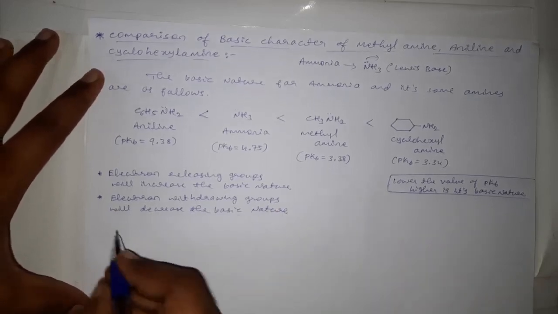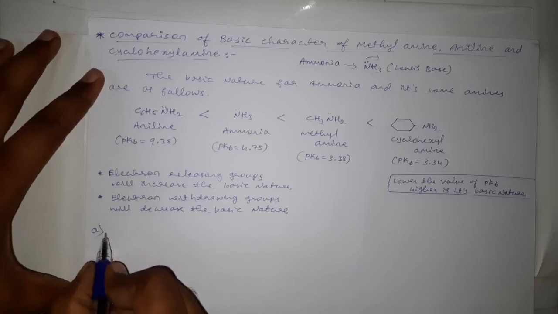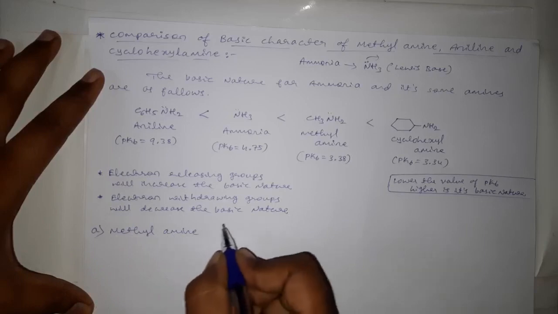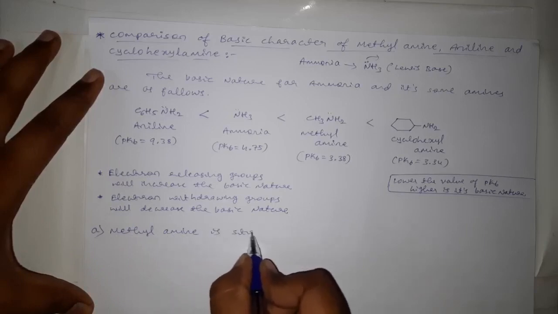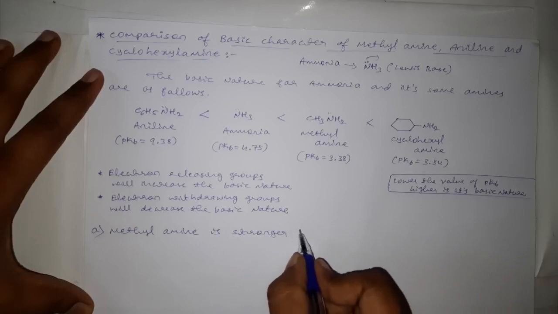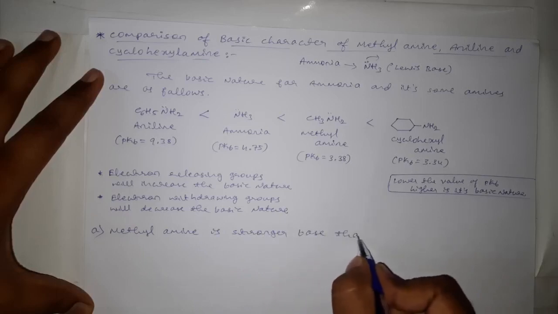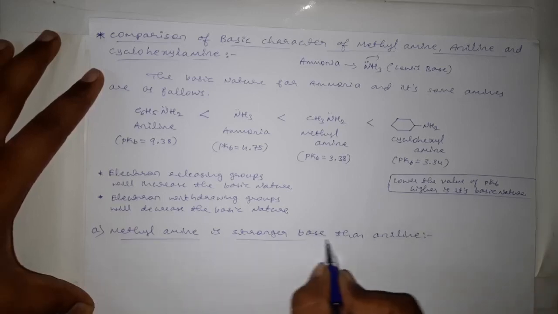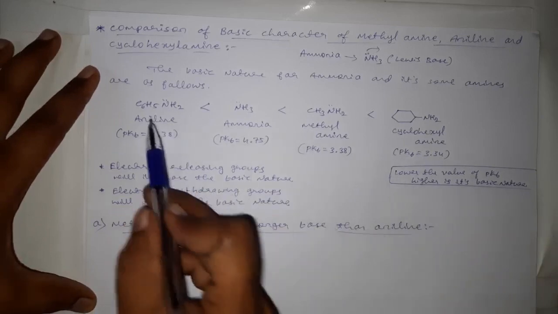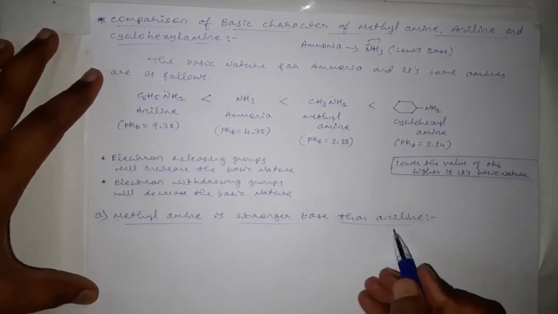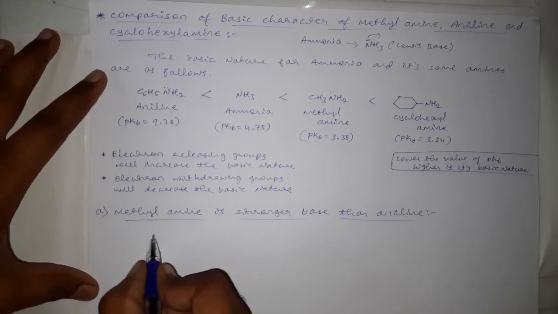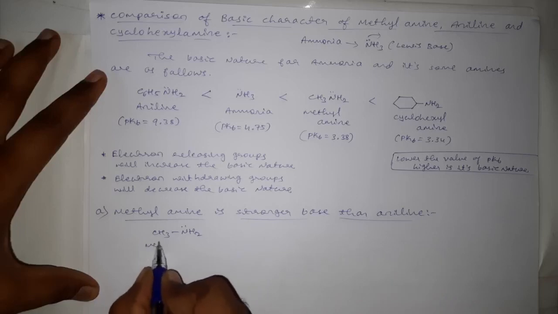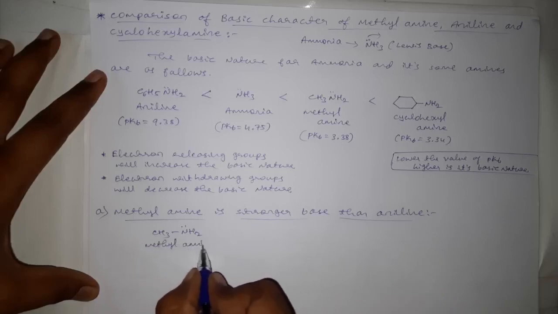Okay, like that we can write the first comparison: methylamine is a stronger base than aniline. So here we are comparing this one and this one. Methylamine is a stronger base than aniline. Here I am writing the formula CH3NH2 for methylamine.